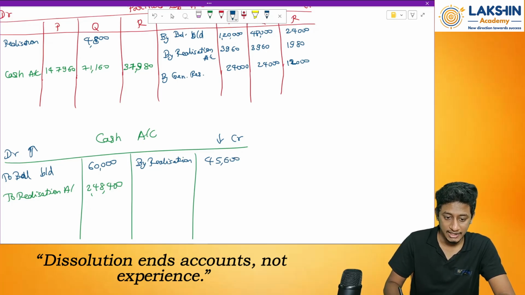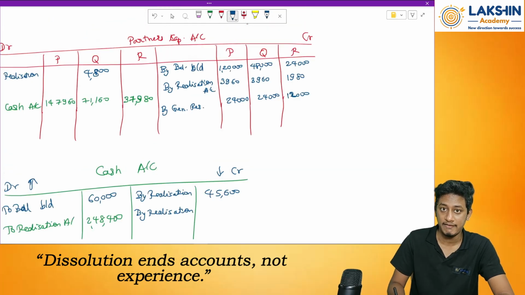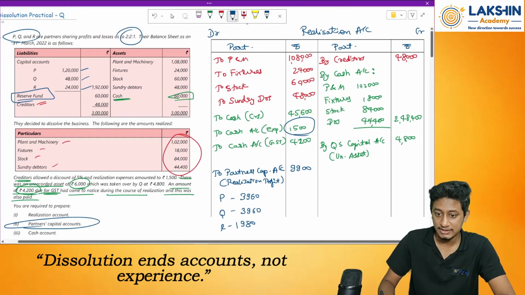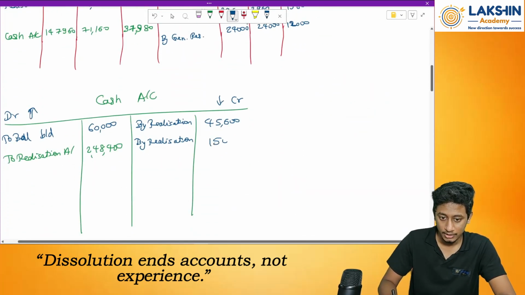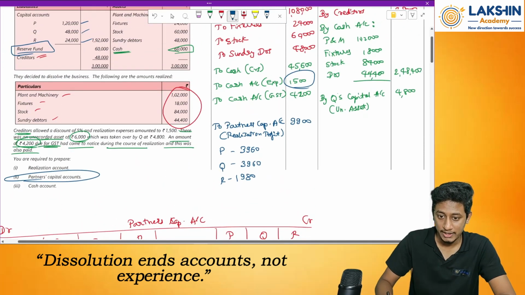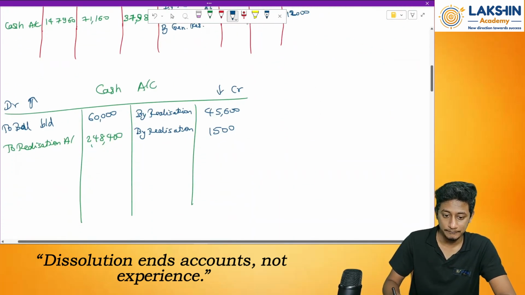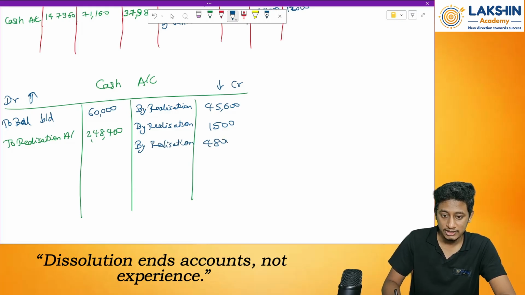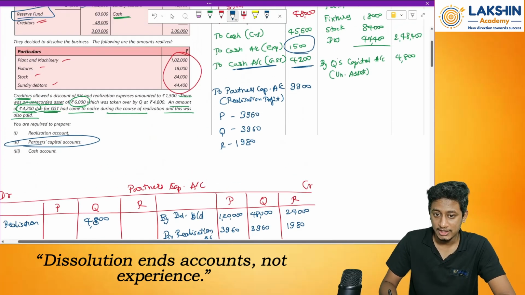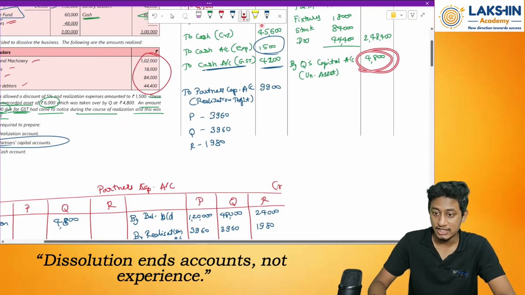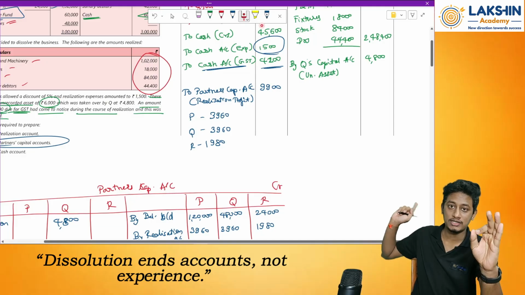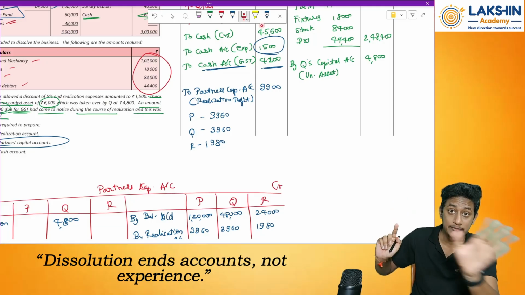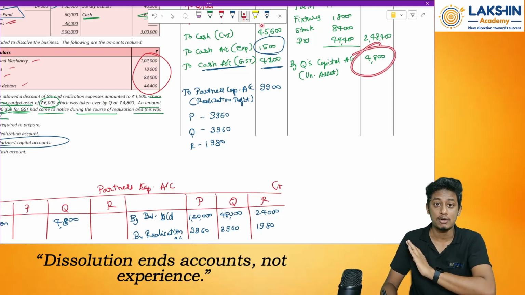45,600. Then again by realization. Realization, dissolution expenses were paid, right? Expenses 1,500. Then what else have I paid? I have paid GST 4,200. Again by realization 4,800. Then what else? Have I received any money towards this unrecorded asset? No, I have not received any money over here. So because of that, in the cash account there won't be any effect.